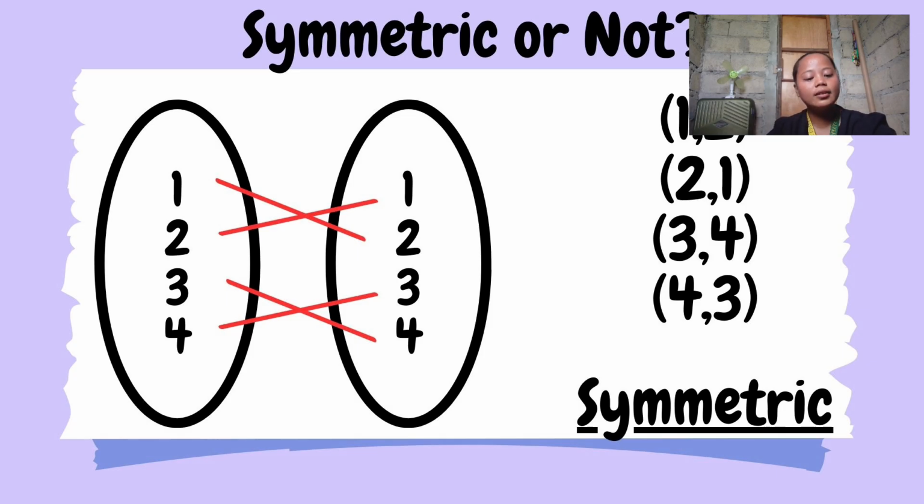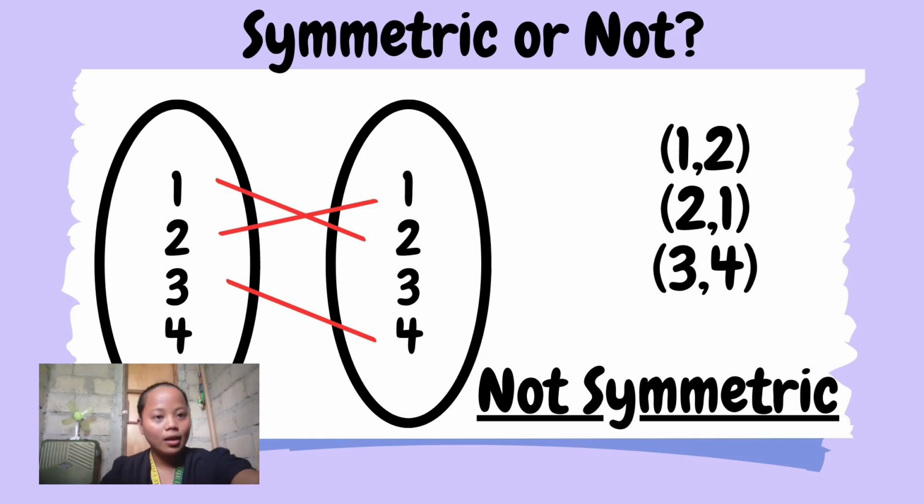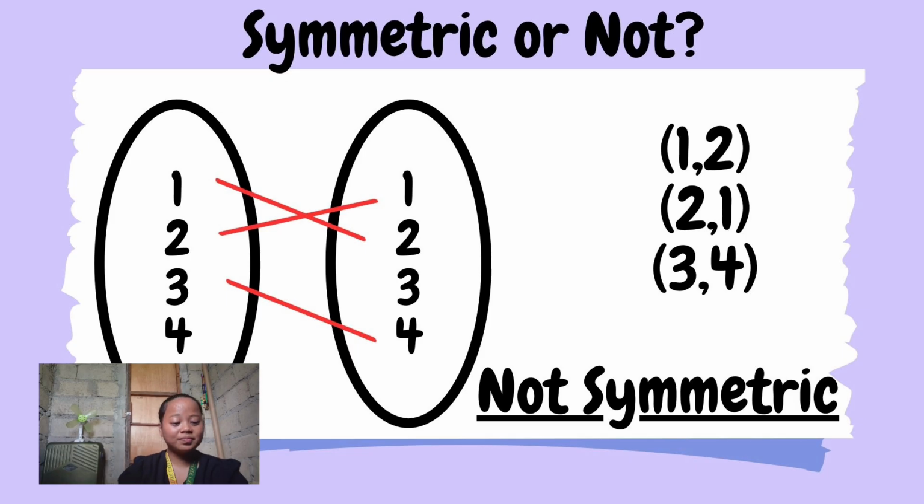Next, proceed to the second one. We will write first the ordered pairs connected by these lines. So, we have 1, 2, 2, 1, 3, 4. If you look, 1 and 2 has its reverse, which is 2 and 1, or its opposite. However, 3 and 4 has none. So we cannot say this is symmetric, because there is no 4 and 3.